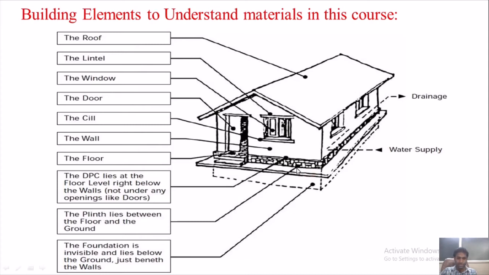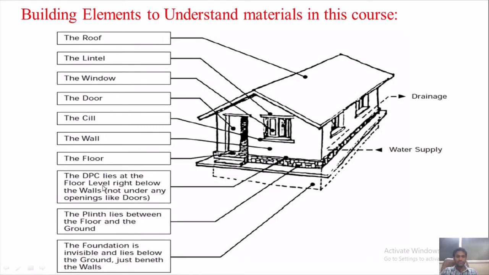The second one, you can see here, is the plinth, which lies between the floor and the ground. You might have seen you will have two to three steps from the ground, then you climb and go inside the house. This is the plinth, which is the distance between your floor and the actual ground level.